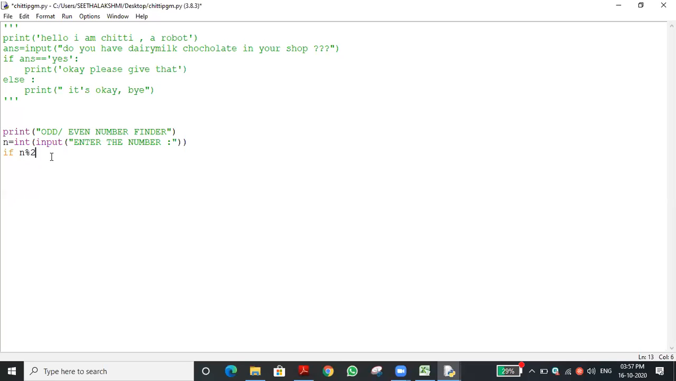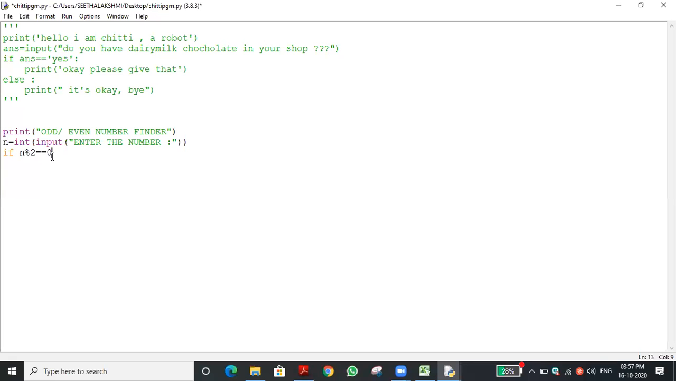So you can see, if n modulo division by 2, then what will it return? It will return the remainder only. The remainder equal to 0. If it is equal to 0, then what type of number is that? Even number.